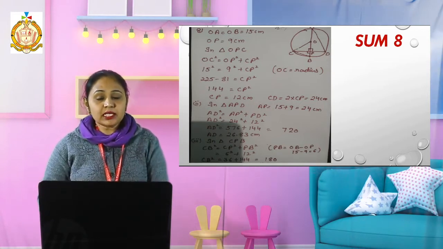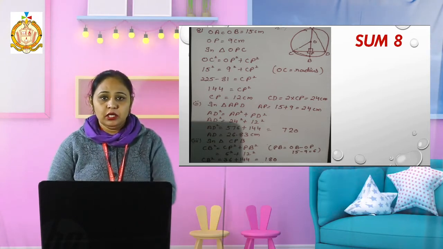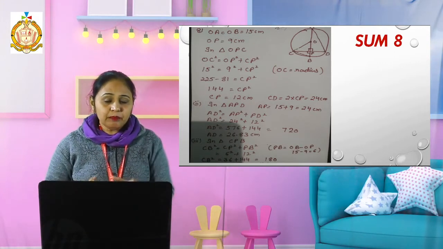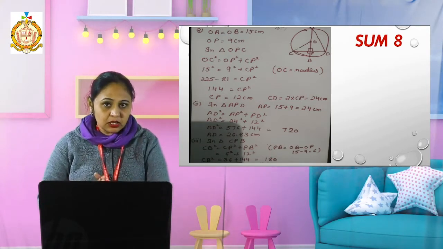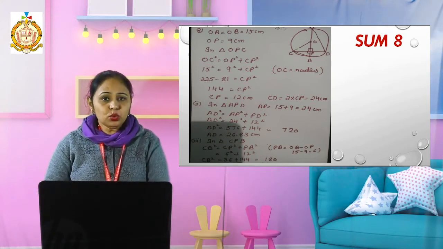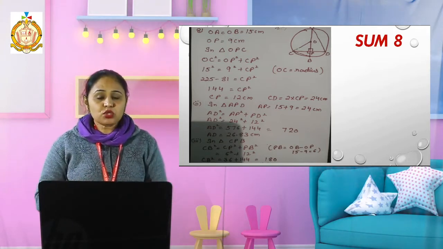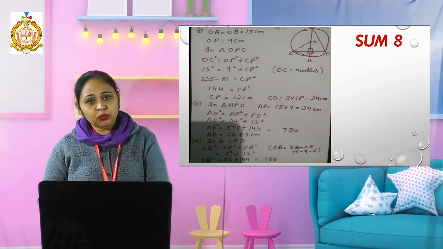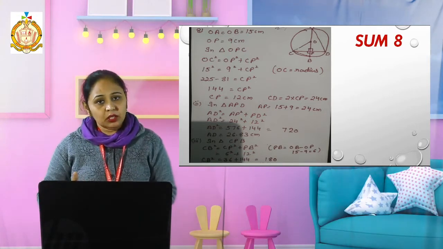If you don't understand, watch this sum again. Any step where you have confusion, watch it again. When you have any confusion, you can consult us within the class. Where you have the problem, first solve the sum in your copy. Then if you still have a problem, you can bring that problem in your class, because we are taking your class. So first of all, you have to watch the video. If you have a problem, watch again. If you again have a problem, then you can come to us in the class.